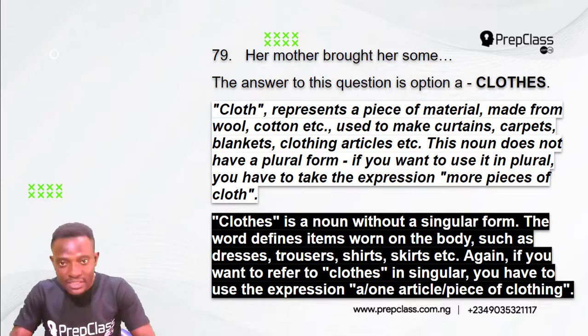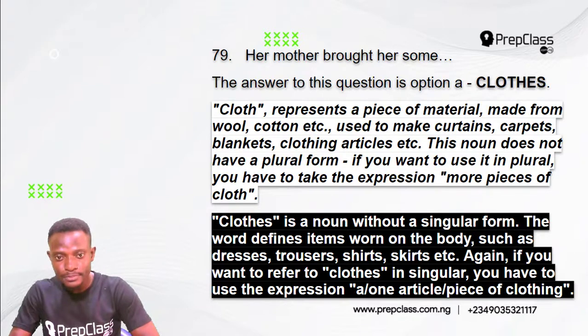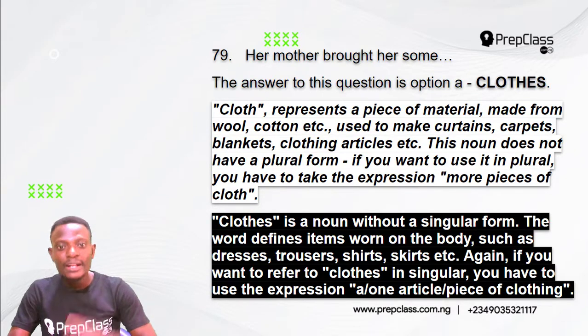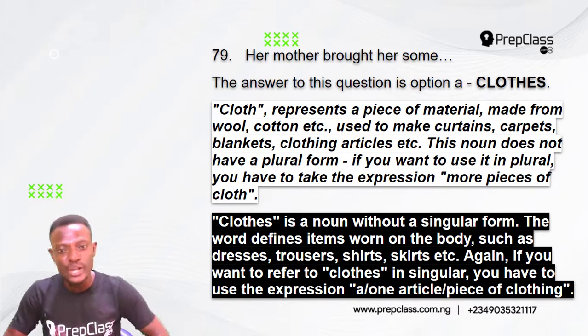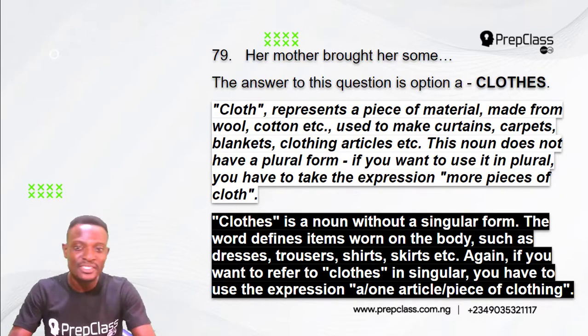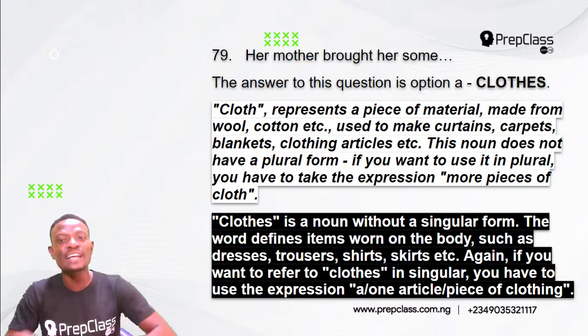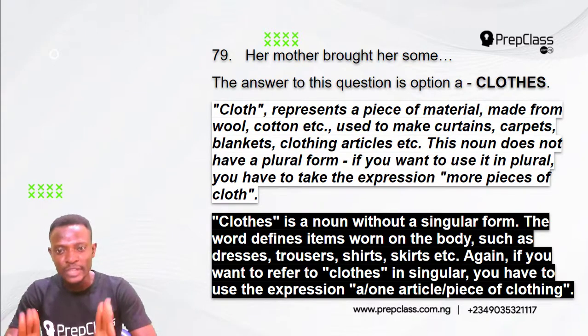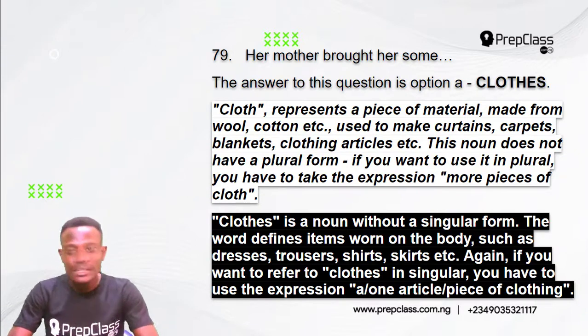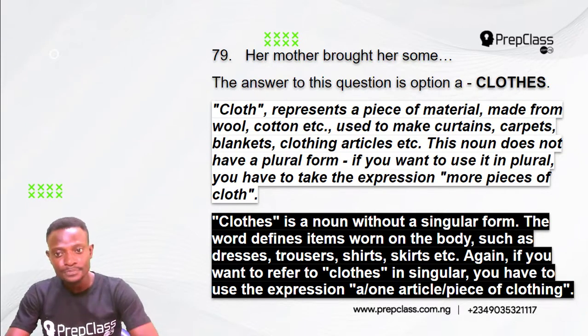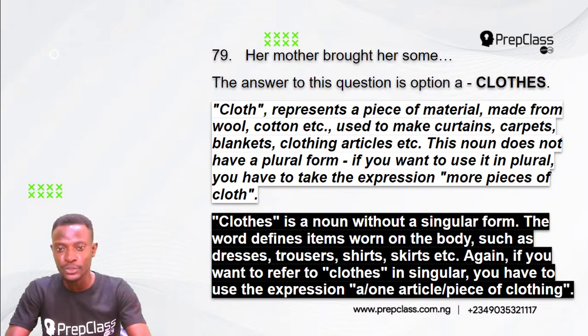I have some clothes in my wardrobe. The word clothes defines items worn on the body, such as dresses, trousers, shirts, skirts, etc. So our mother bought us some clothes. This could include dresses, skirts, and shirts, and so on. Again, if you want to refer to clothes in singular, you have to use the expression a piece of clothing.